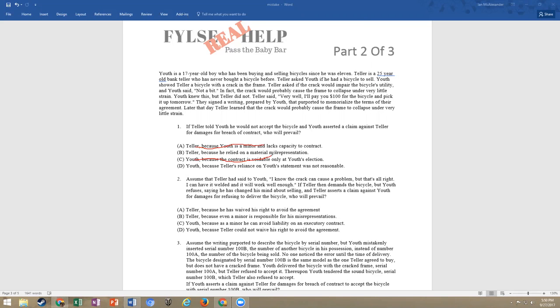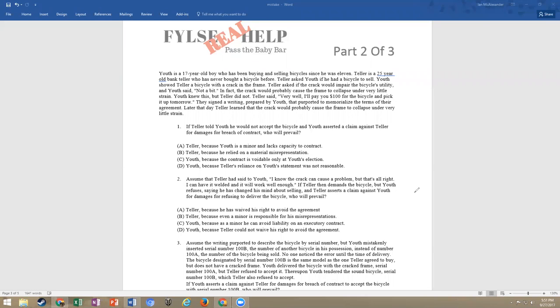So that leaves us with Youth because teller's reliance on the Youth's statement was not reasonable, and then teller because he relied on a material misrepresentation. Well, we know that Youth knew that this crack was going to cause a problem. We know that he said, don't worry, it's not going to cause a problem at all. So we know from the fact pattern that it would be reasonable to rely on this. So we know that D can't be it. That leaves us with B, because he relied on a material misrepresentation. Now, I know you're wondering, why are these showing up in our mistake? Well, let's get on to the next ones and you'll see how these apply.